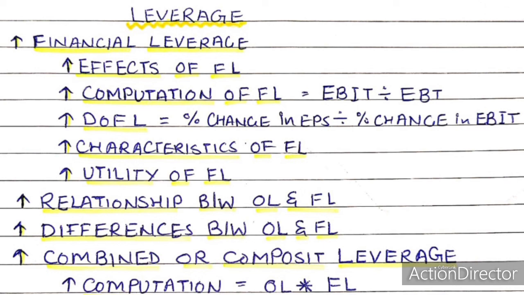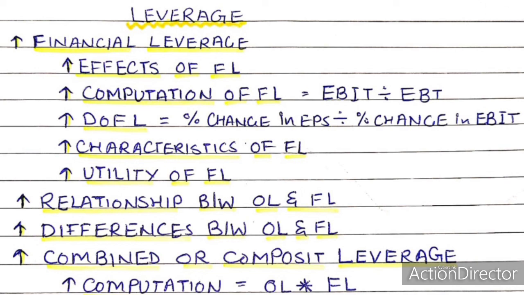Thus, both these leverages are closely concerned with the firm's ability to recover its fixed costs, both operating and financial. Thus, operating and financial leverages are combined to assess the impact of all types of fixed costs. In case both the leverages are combined, the result obtained will disclose the effects of changes in sales over changes in taxable profits, or we can say EPS.